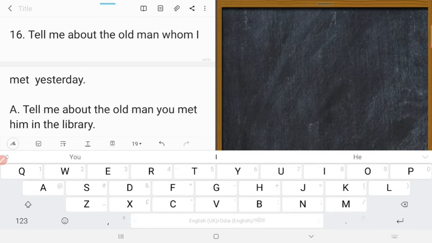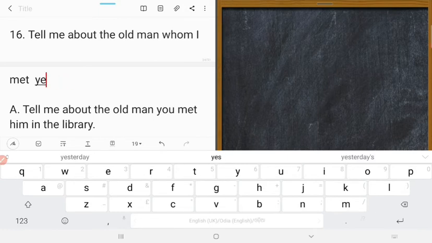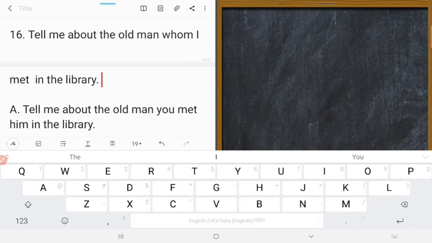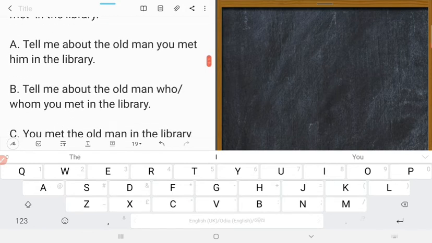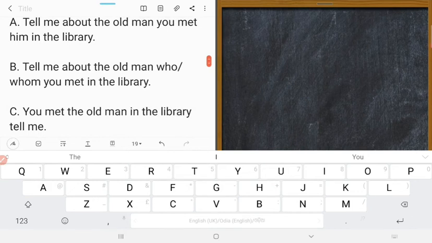Tell me about the old man you met him in the library. The right answer is: tell me about the old man whom you met in the library. Perhaps B is correct. 16 B is correct. Right? Yes, B is correct.